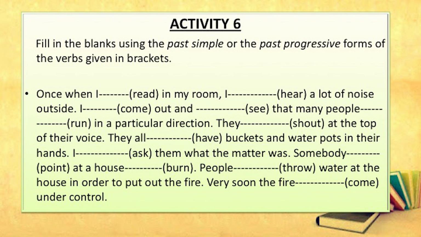I came out, come, came, simple past. I came out and saw, this is also second form, and saw that many people were running, were plus verb ing. This is past progressive. I came, I saw, these two sentences are in simple past.